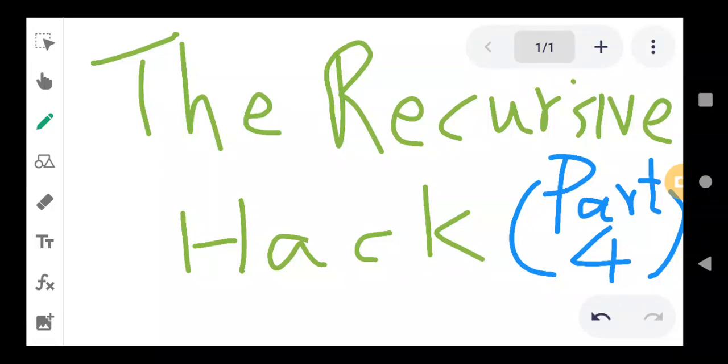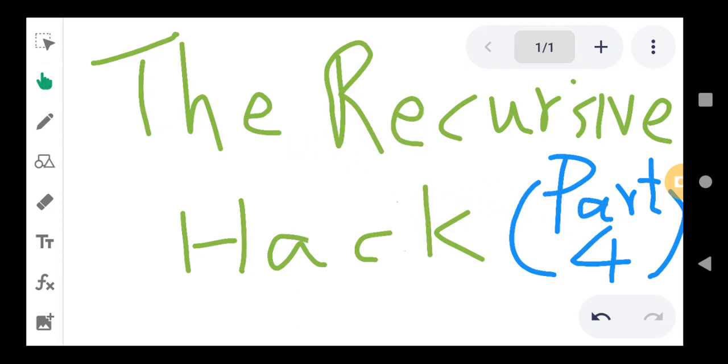Hello, it's Eric again here. Today I'm going to give you the fourth example in the recursive hack, and hopefully after today I'm going to give you the fifth example, and then we'll move on to the next topic, which is one of my favorite topics in philosophy, Stoicism. But today let's tackle the fourth example of the recursive hack. So it's part 4 of the recursive hack.